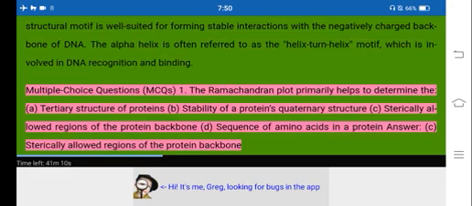Multiple choice questions. MCQs. 1. The Ramachandran plot primarily helps to determine: A. Tertiary structure of proteins. B. Stability of a protein's quaternary structure. C. Sterically allowed regions of the protein backbone. D. Sequence of amino acids in a protein. Answer. C. Sterically allowed regions of the protein backbone.